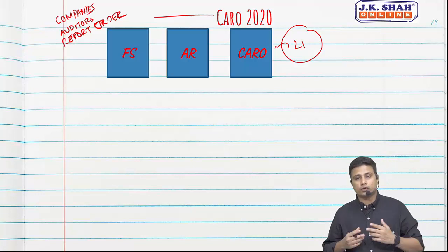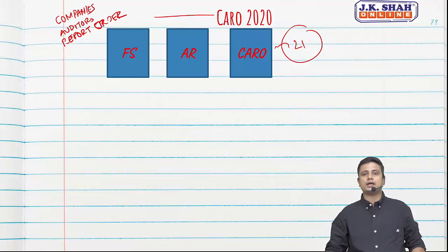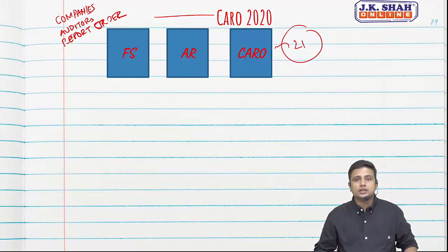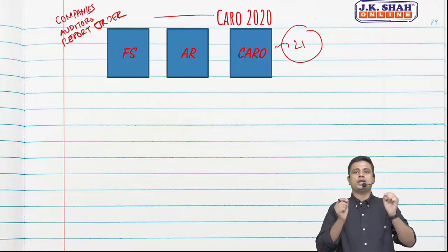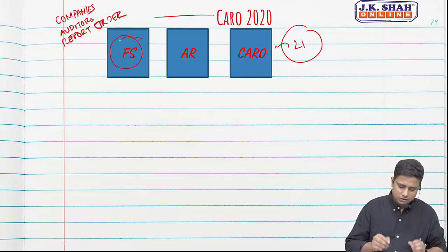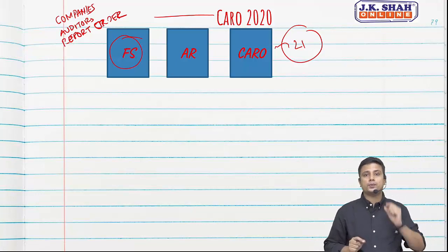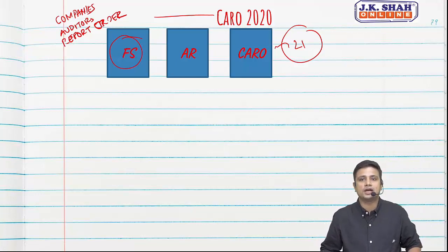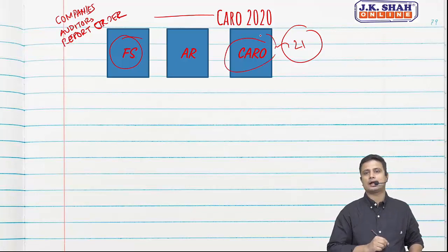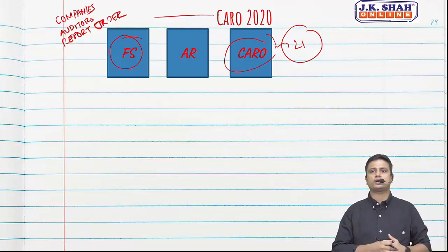No. The user is keen to know whether the physical quantities have been maintained by the client, whether there was any revaluation in the asset, or whether the company is holding any Benami property. Are all these things available in the financial statements or the audit report? No, but somewhere the user is keen to know all those things. So all this additional reporting comes into picture in CARO. That is basically what CARO is, but we'll see what the points of reporting are.